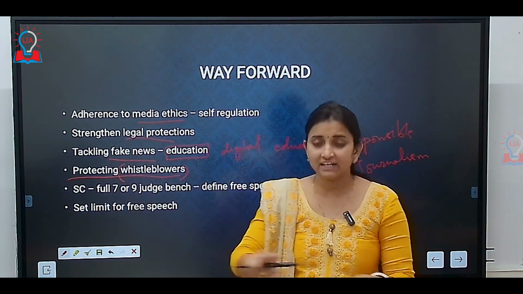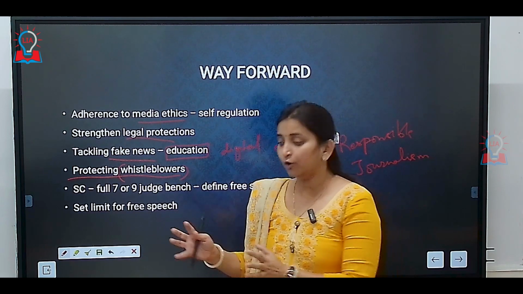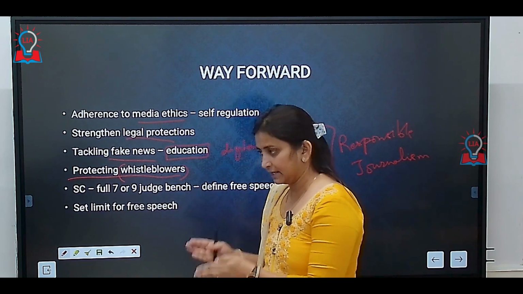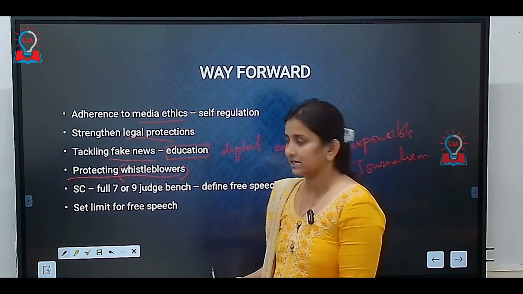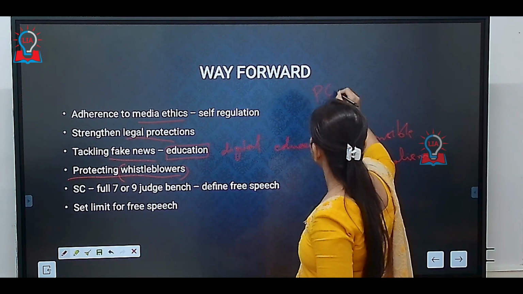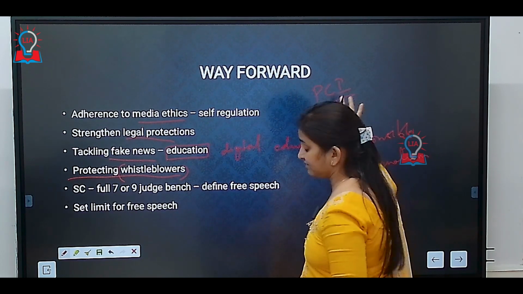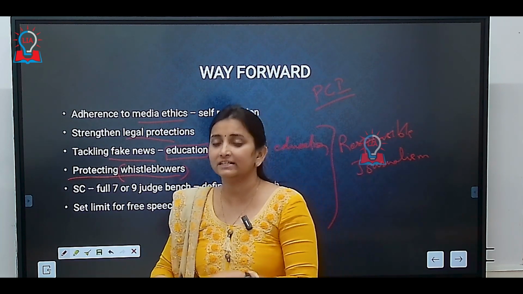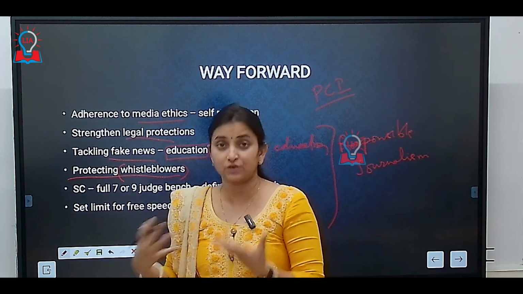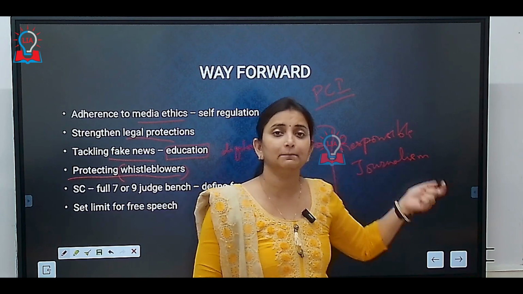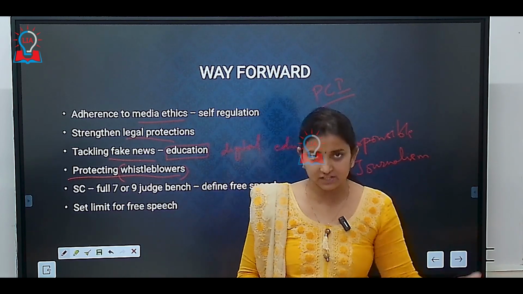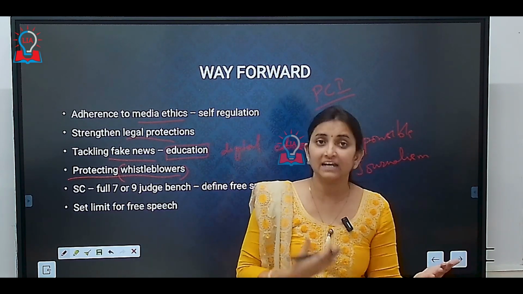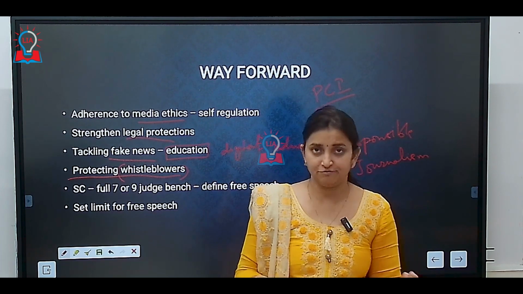So whatever legal protections we have for transparent media houses, let's say the PCI, the Press Council of India, has a statutory backing. It is seeking some kind of support for itself to be strengthened, or the PCI recommending that the Election Commission of India be strengthened. So these kinds of legal measures should be followed.